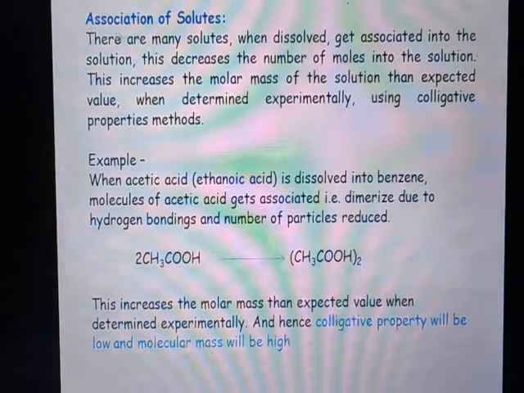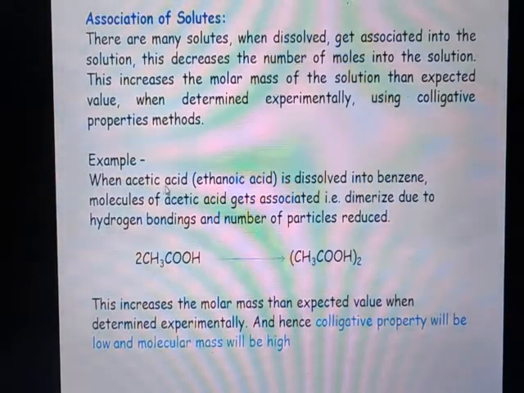And association of solutes. There are many solutes which, when dissolved, get associated in the solution, and this decreases the number of moles of solute in the solution. This increases the molar mass than the expected value when determined experimentally using colligative properties.